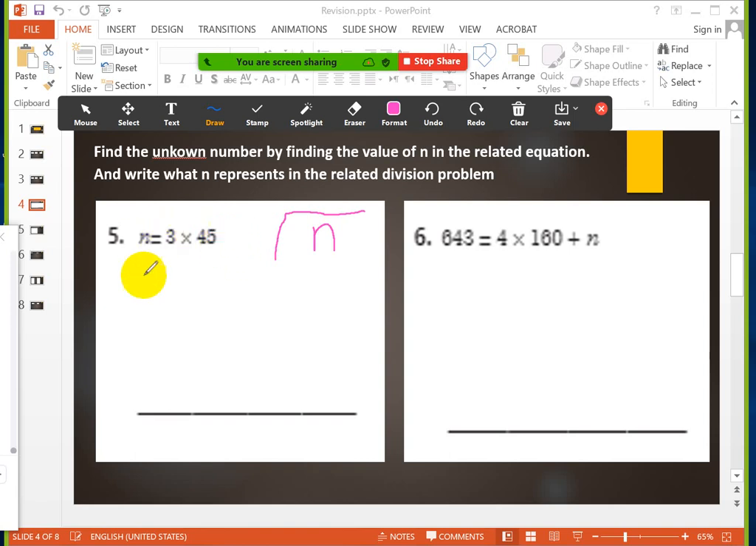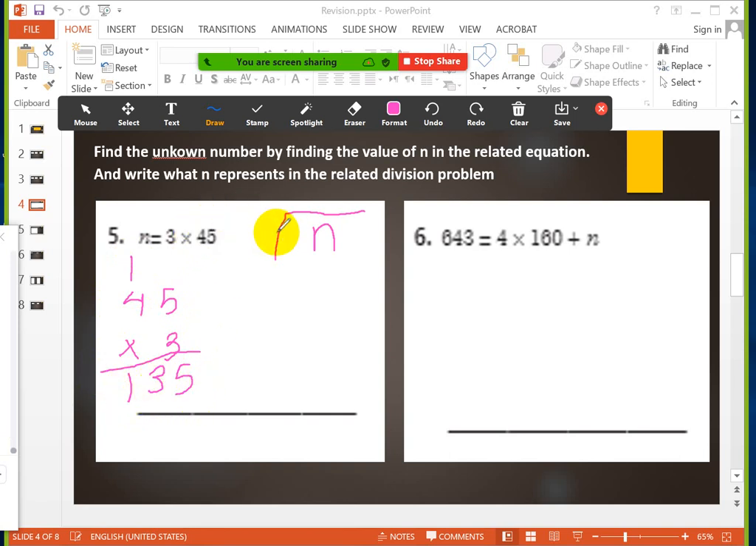First thing, to find the value of n, I have to multiply 3 with 45. Let's multiply 3 with 45. 3 multiply 5 equals 15. 3 multiply 4 equals 12, plus 1 equals 13. So the value of n will be 135.